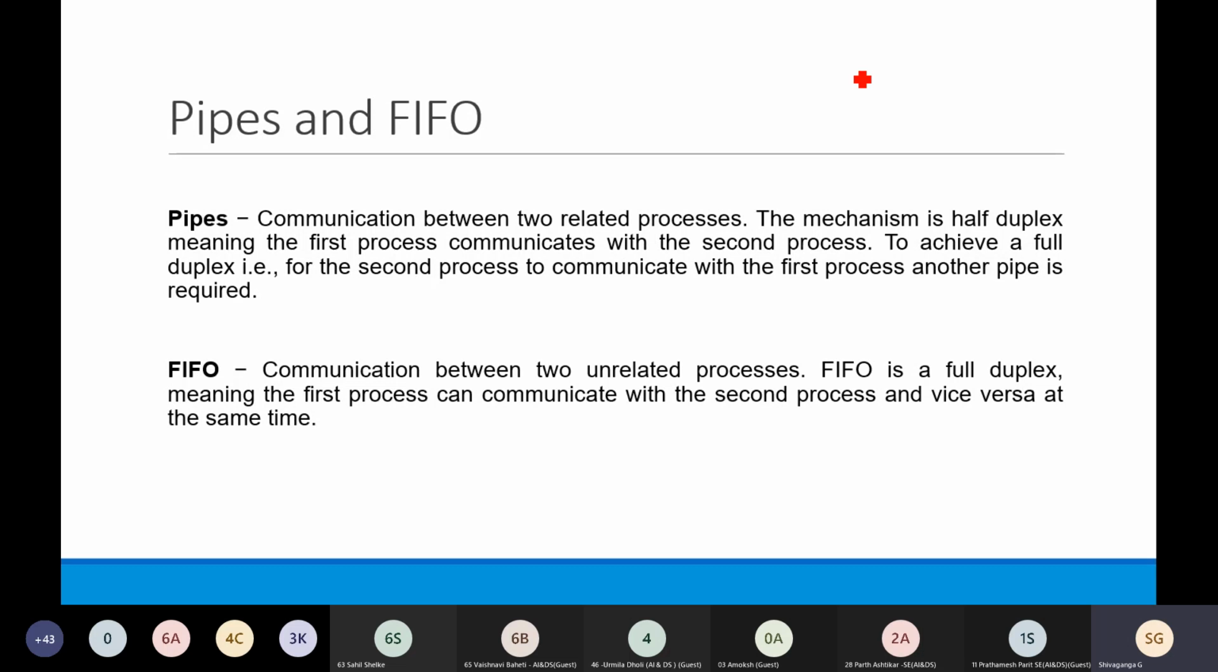And if you are using WhatsApp for sending messages to each other, one friend types and sends a message, and at the same time the second friend is also able to type and send a message through the same channel. That is the full duplex communication. The difference is just like that.